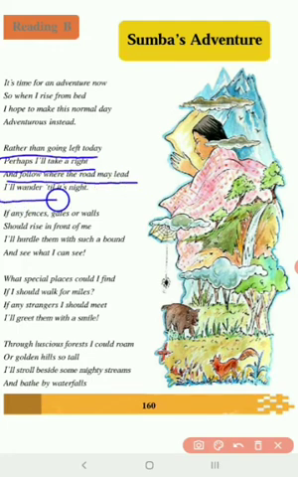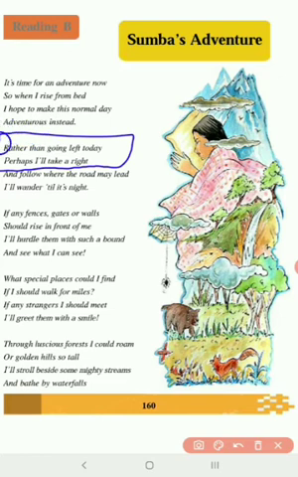I will wander till it's night. Now, first two lines are very important. Now she says, rather than going left today, which means always she was taking a left turn. So literally, always when she was going to school or somewhere, she used to take left turn. So she is very much familiar about this direction. But she says, okay, now today for a change, I'm going to take right.